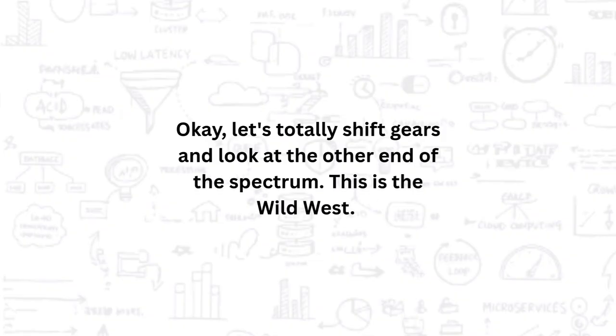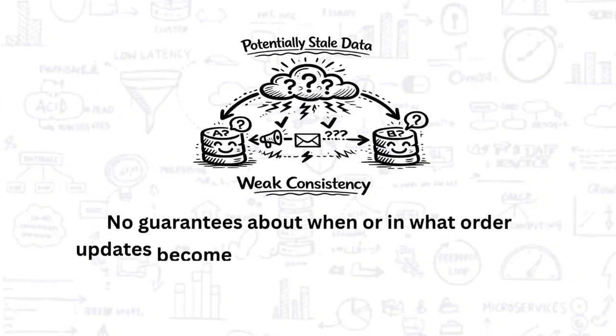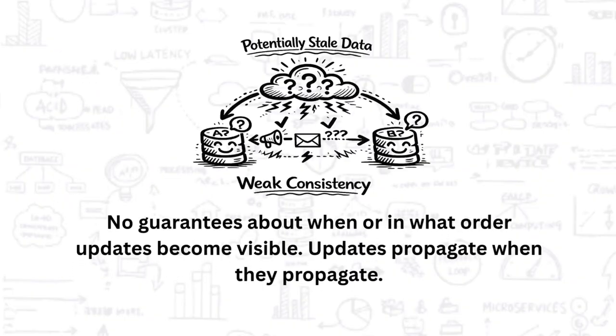Okay, let's totally shift gears and look at the other end of the spectrum. This is the Wild West. This is where we throw some rules out the window to prioritize raw speed and availability above almost everything else. Let's talk about weak consistency. The definition here is almost brutally simple. A system with weak consistency makes basically zero guarantees about when or in what order your updates are going to show up for other people. Updates will get there when they get there. That's it. It is hands down the most relaxed model we've got.